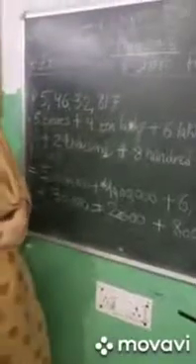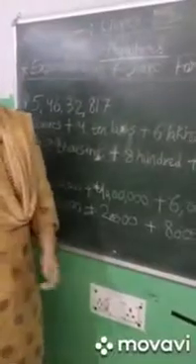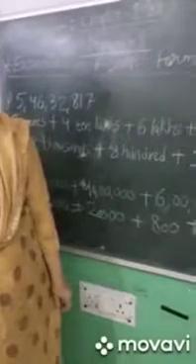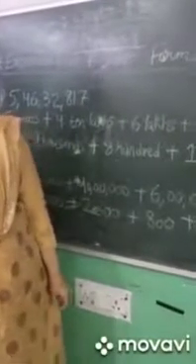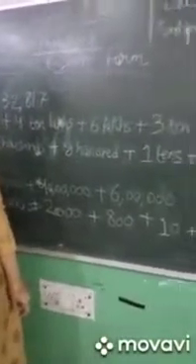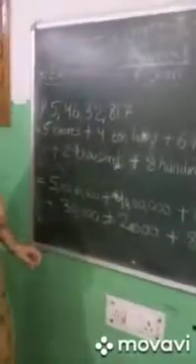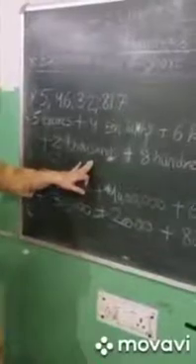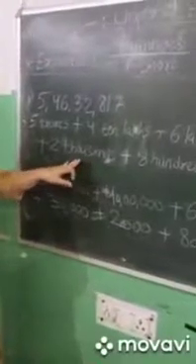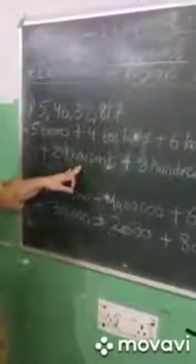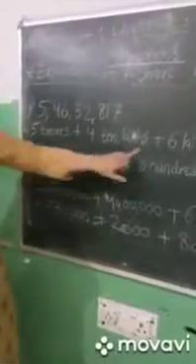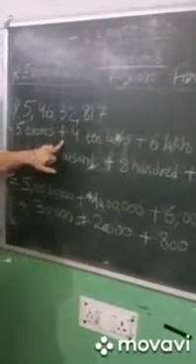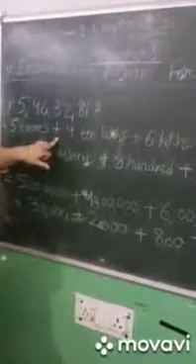Now this is expanded form and short form. How to write the expanded form of a number, and how to write the short form of an expanded form. Expanded form is the sum of its place values of its digits. I am repeating, expanded form is the sum of, you see everybody, sum. Expanded form is the sum of the place values of its digits.